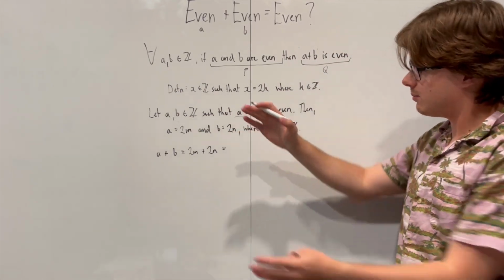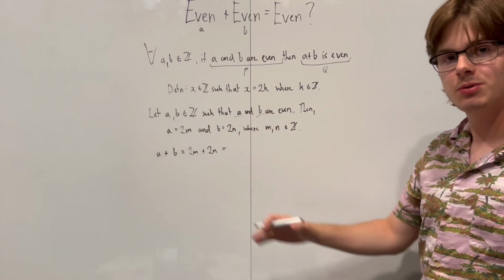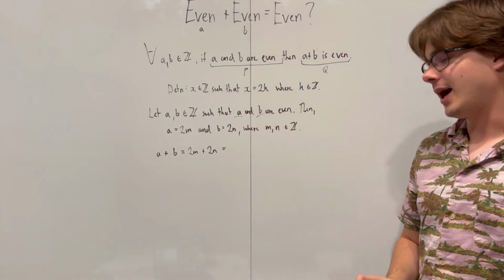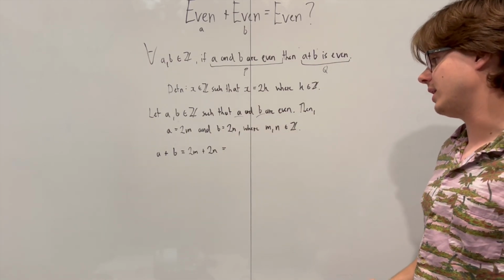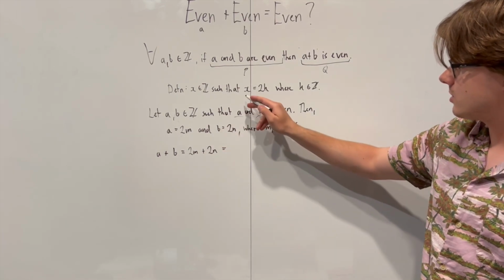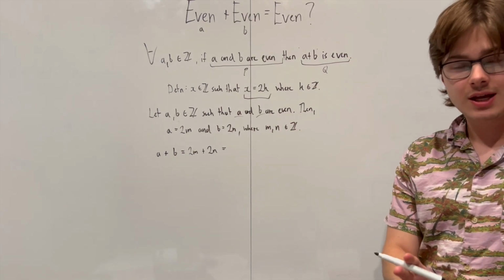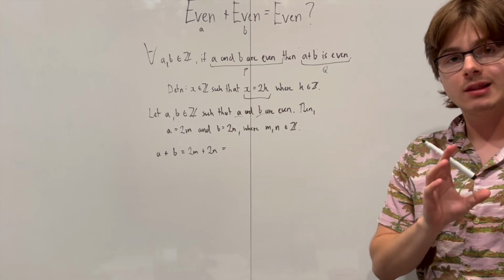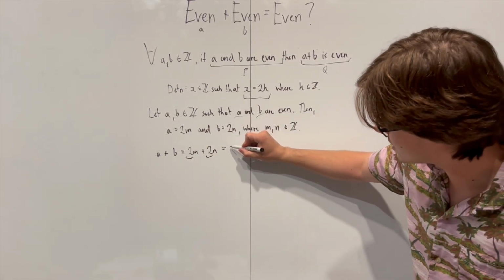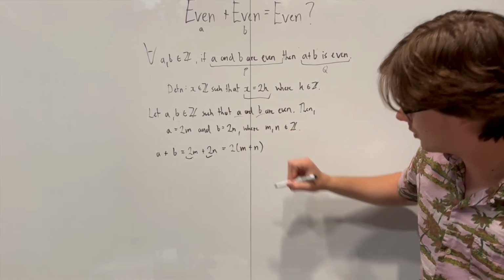Okay, the easy parts have been done so far. This is where the hard part comes in for a lot of questions. For this one, it's pretty straightforward, but for more difficult problems, this is where your pre-calculus education comes in more handy. So we need to look at this and ask ourselves, is there a way to get this to look something like that so we can say it's even? And with even cases, I would say try and look for the ability to factor out a 2. And in this case, we can factor out a 2, right? So what we can say is this is equal to 2 open bracket m plus n close bracket.